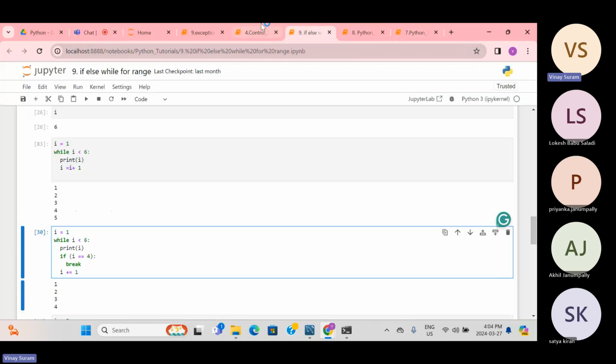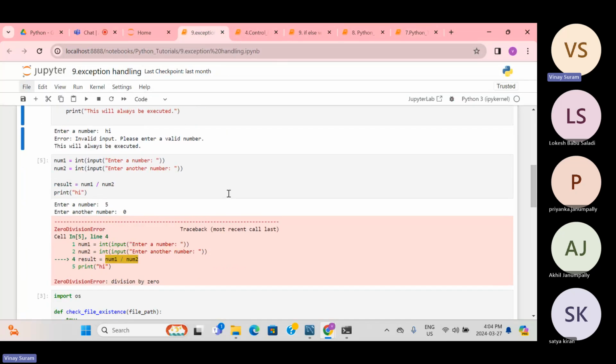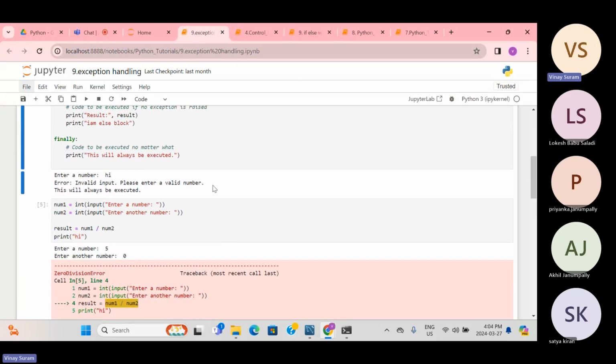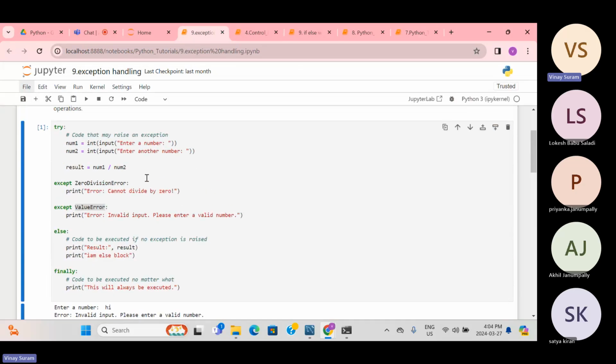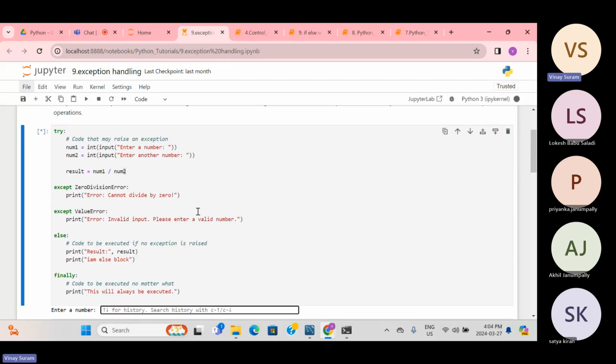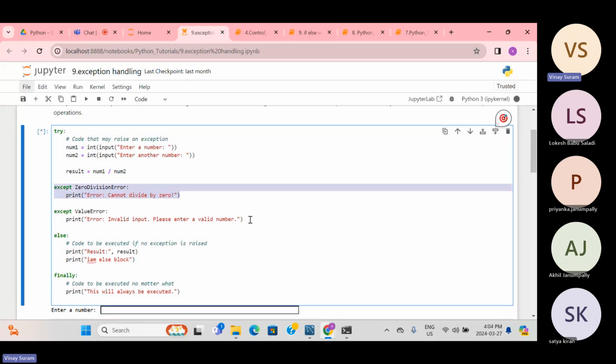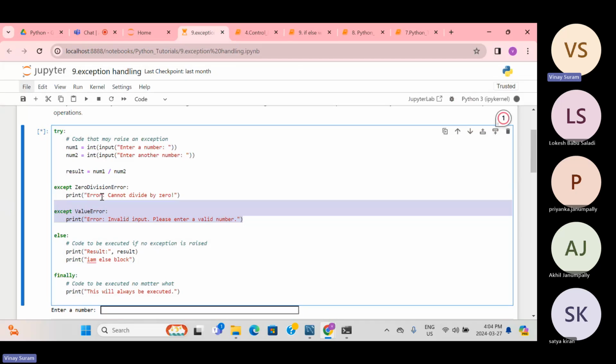So next, we have gone through exception, right? How will this be used in real-time data, I mean data engineering? This is a simple basic example that I have gone through, Python code, simple thing. This example I didn't show you. Here we just raised an exception of ValueError because it is expecting an integer, but I gave a string, which is a ValueError. This ValueError is a Python built-in error. It's not a custom one which we have created.